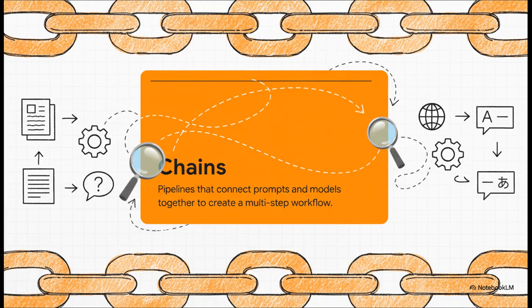All right, next up are chains. So a single instruction is great, but what if you need the AI to do a few things in a row? A chain lets you link different actions together into a pipeline. So for instance, you could build a chain that first has the AI summarize a super long article and then immediately passes that summary to another model to translate it into French.